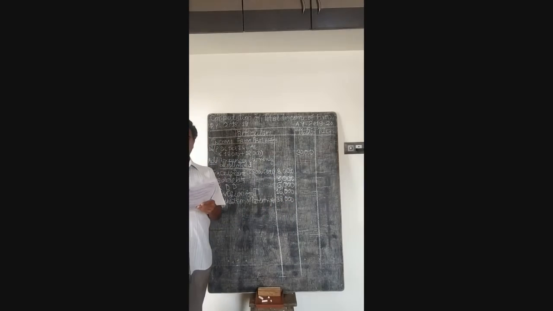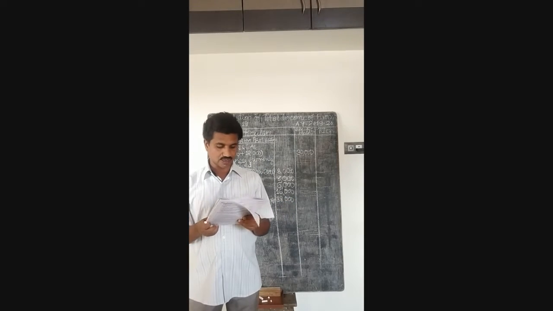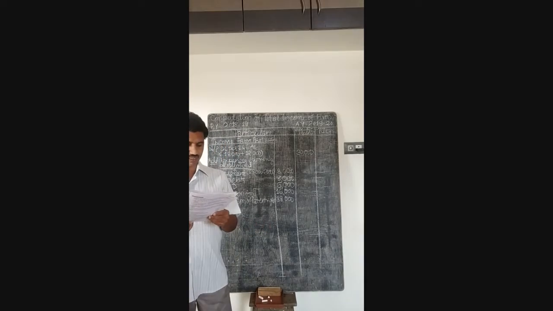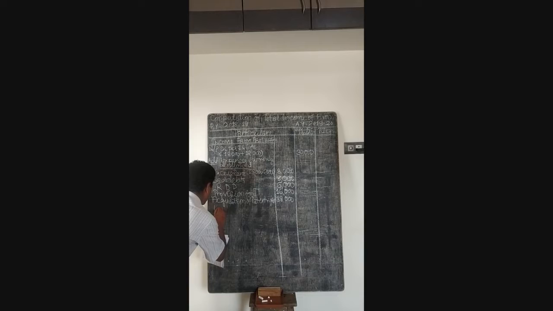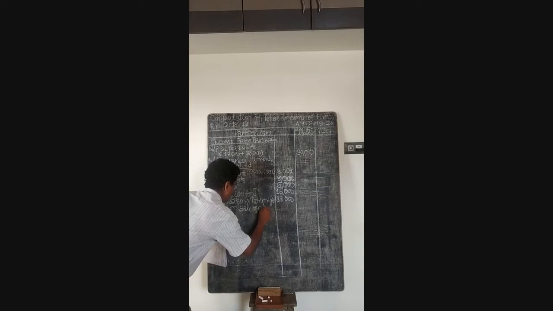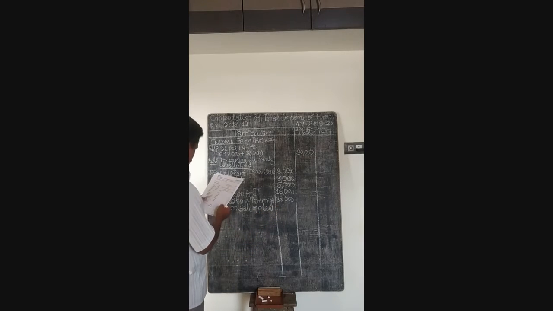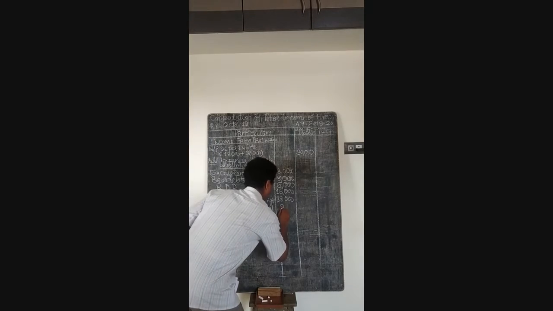Then there is a loss on sale of plant. This is a short-term capital loss, so it should be disallowed here. So loss on sale of plant. How much here? It is rupees 2,000.